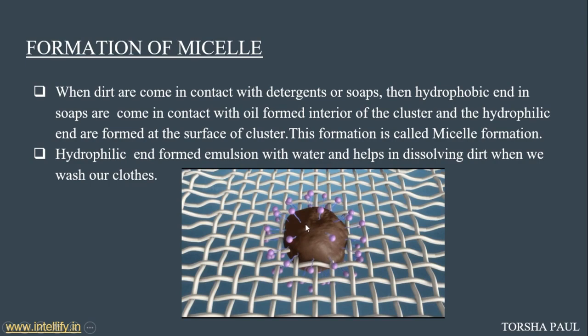That is, the hydrophobic part sticks to the oil and forms a ball-like structure, whereas the hydrophilic head part remains towards the outside, at the surface of the cluster. This ball-like formation is known as micelle. The hydrophilic part is soluble in water, so it gets emulsified with water. Emulsion means completely dissolved in water, and it helps in dissolving the dirt when we wash our clothes.